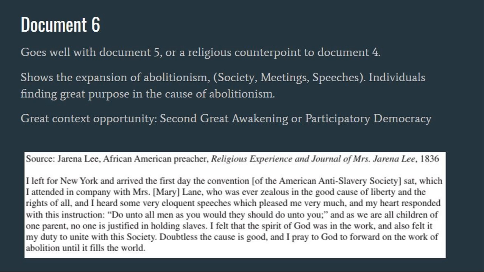In document 6, we have an attendee of an anti-slavery society meeting. This document goes well with document 5, or possibly a religious counterpoint to document 4. This document shows the expansion of abolitionism, in which abolitionist societies have formed with members, meetings, and speeches. And individuals involved with the societies are finding great purpose in the cause of abolitionism. There is also a great context opportunity, linking the document to the Second Great Awakening or participatory democracy.